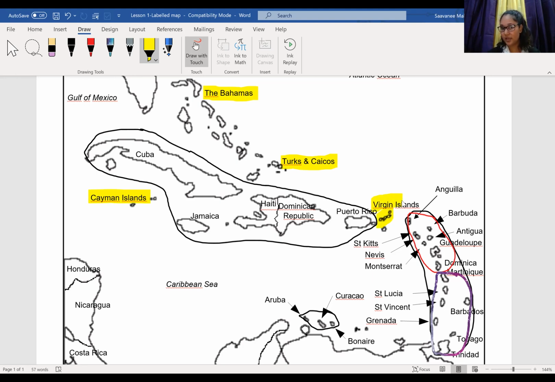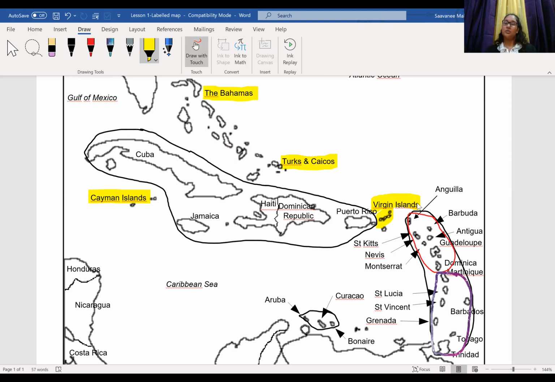The Virgin Islands are made up of two different sections. The first one, the top one, is the British Virgin Islands. The second one, the lower one, is the US Virgin Islands. So B comes before U: British Virgin Islands on top, US Virgin Islands to the bottom.